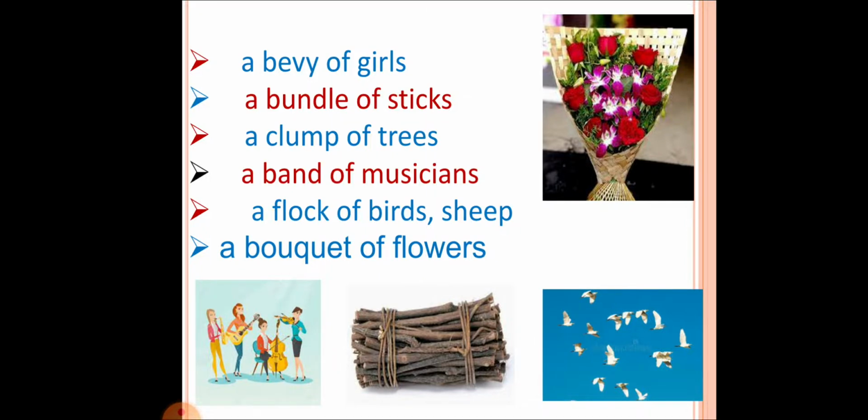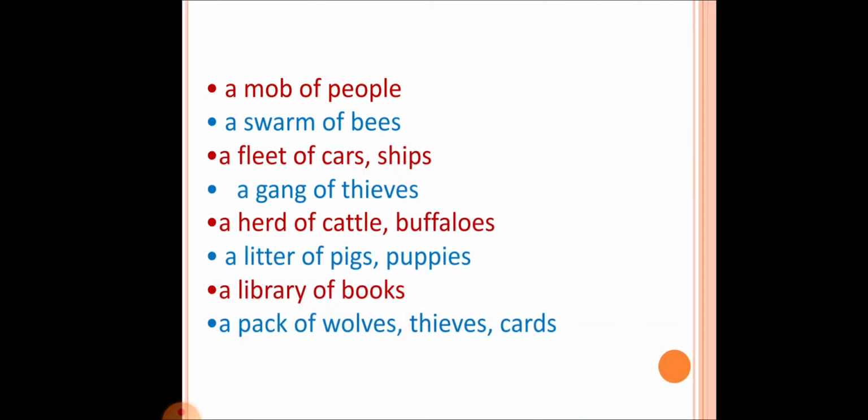A bouquet of flowers, a mob of people. People itself is a plural word, person is a single word, and people is a plural word. But still, when so many people are together, we term it as a mob. A swarm of bees, a fleet of cars or ships. Now here it is SHIP, ship.